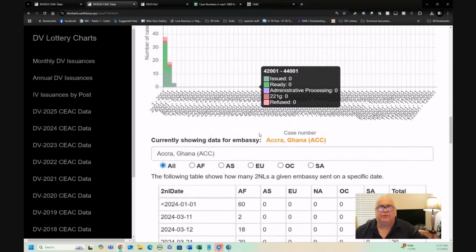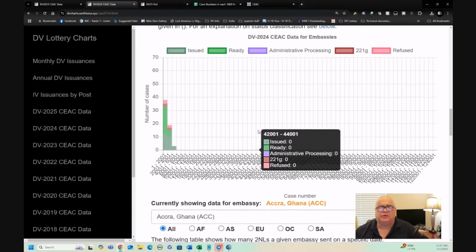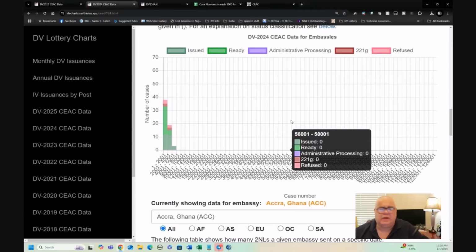So Accra, if you're in Accra Embassy, I'm sorry, this data confirms that Accra have decided they're going to screw around with people again in DV2025. And unless they commit to doing an immediate turnaround of their policy, to putting some effort into DV, then it's going to be a disaster at Accra. And I suggest you get the hell out of there. You cannot trust Accra Embassy to do the right thing.